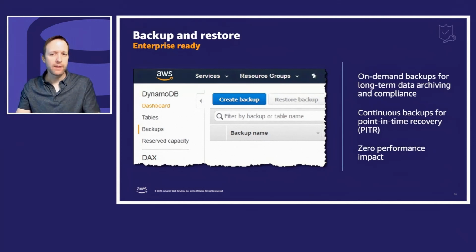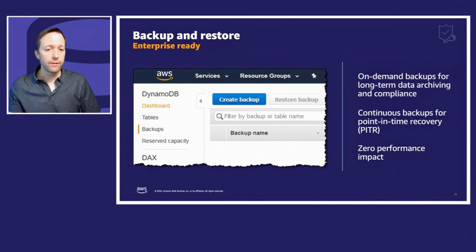Another enterprise feature, backup and restore. When you think about backup and restore, you're not responsible for a backup to make sure that the data isn't lost. There's not a server that's going to lose the data, right? So it's not like typical backups of a database where the database is over there and I need to do a backup lest I lose my server. You won't lose your server. It's replicated automatically by AWS on the back end to multiple availability zones. But there are reasons you might want to do a backup. One is compliance or archiving reasons. You want to take a snapshot of the database as it was at a particular time so that you can always refer back to it, right?